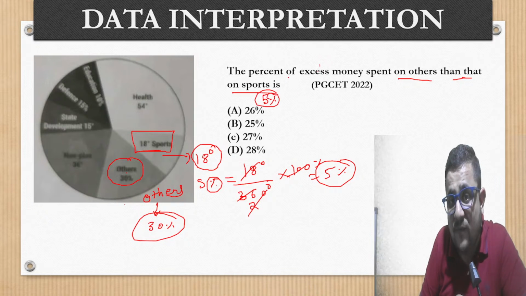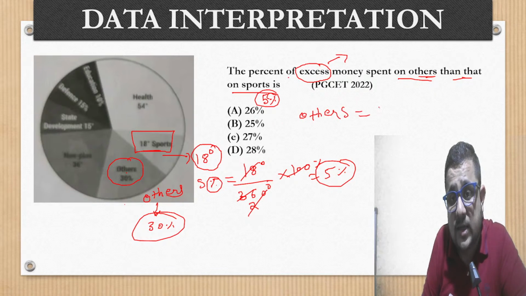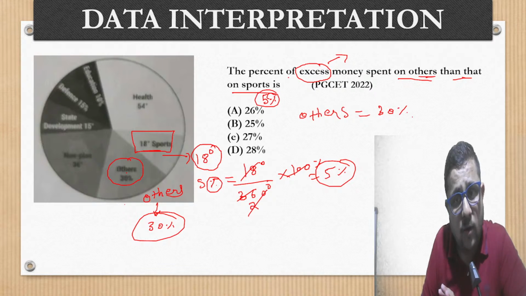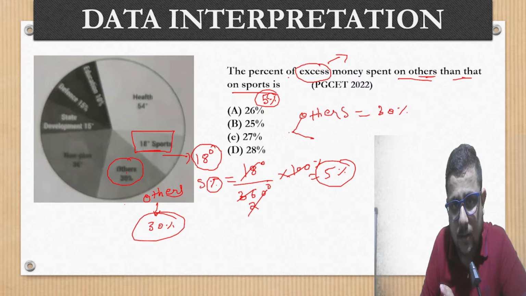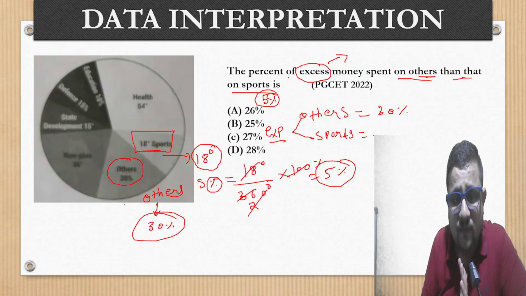So percentage of excess money, excess means how much more money is spent on others. If you look at others, money spent on others is equal to 30% of the total expenses, and money spent on sports is equal to what? First tell me the answer. 5%, we have calculated that.